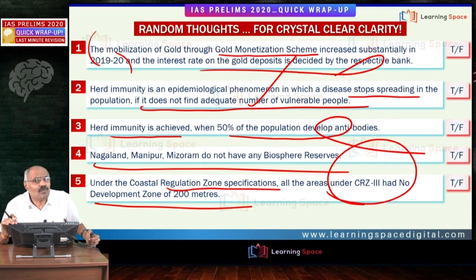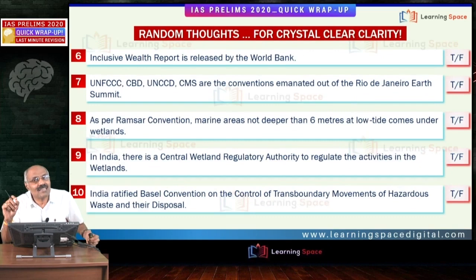For the thickly populated rural areas, that is CRZ3A, the no development zone is just 50 meters, just like urban areas. For other thinly populated rural areas, the no development zone is 200 meters. And at the same time, one should remember, for the creeks, estuaries, all those things, the no development zone is just 20 meters. These things we already deliberated in detail.